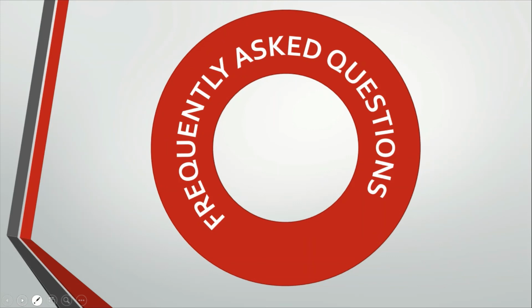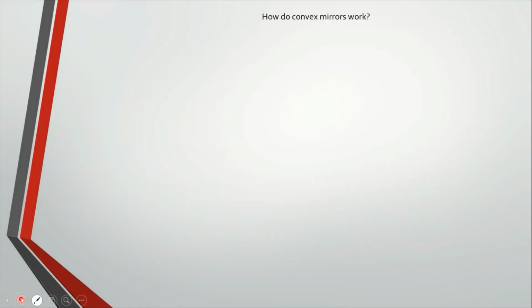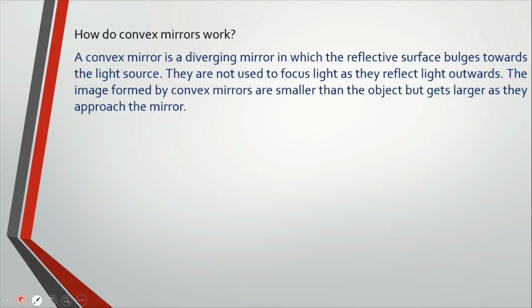Now we will answer some frequently asked questions. How does a convex mirror work? A convex mirror is a diverging mirror in which the reflective surface bulges towards the light source. They are not used to focus light as they reflect light outward. The image formed by convex mirrors is smaller than the object but gets larger as it approaches the mirror.